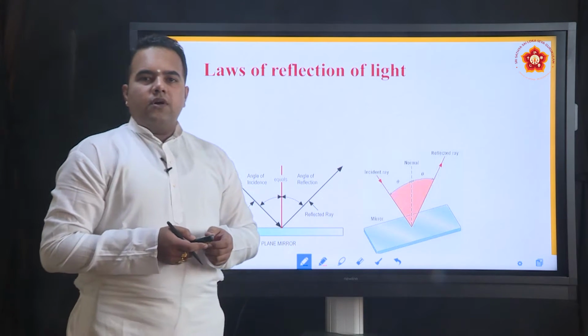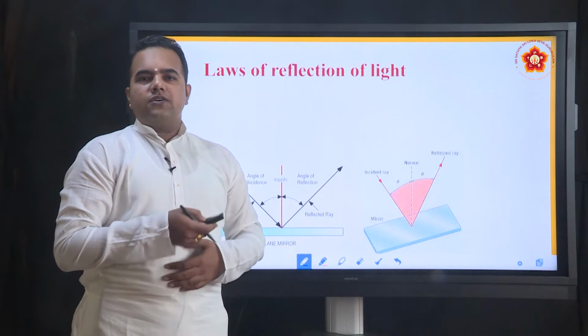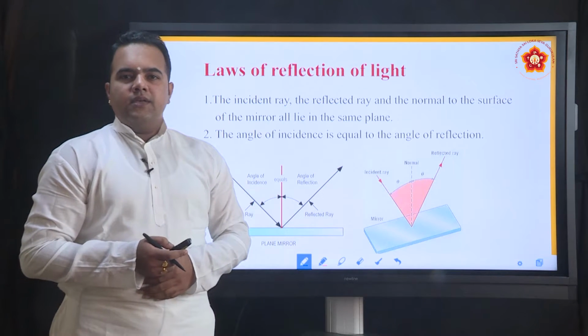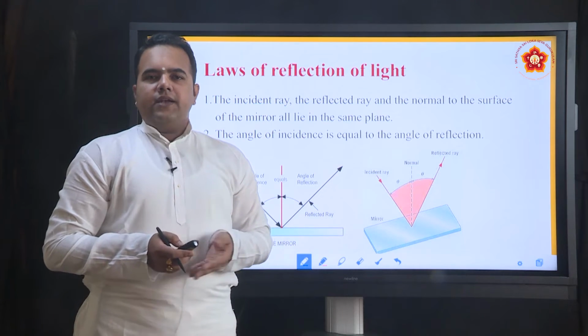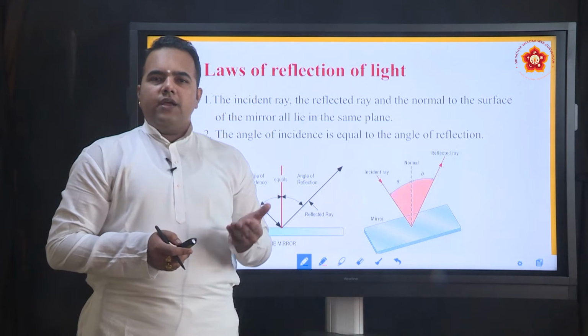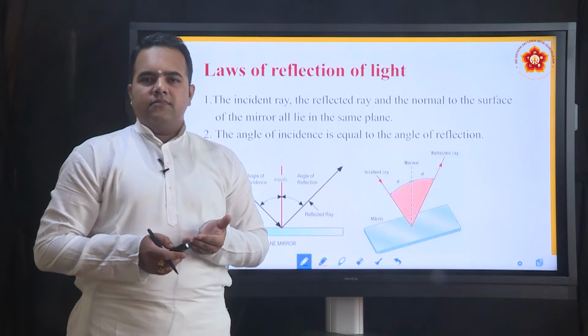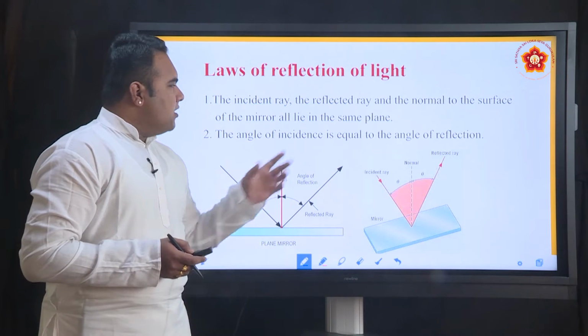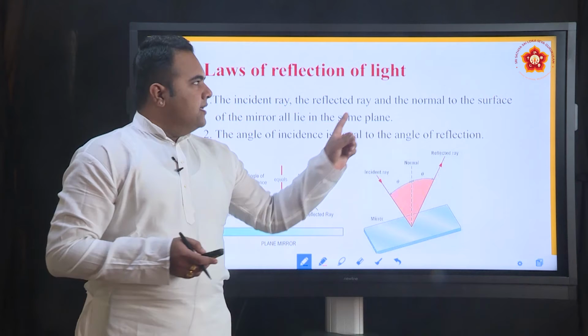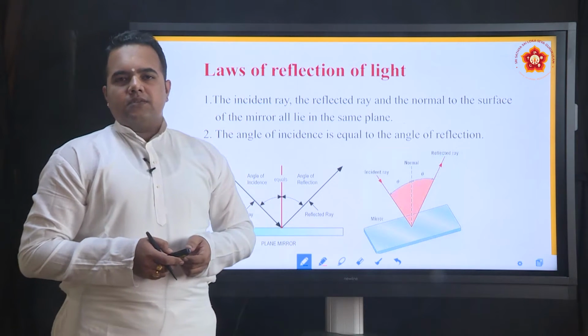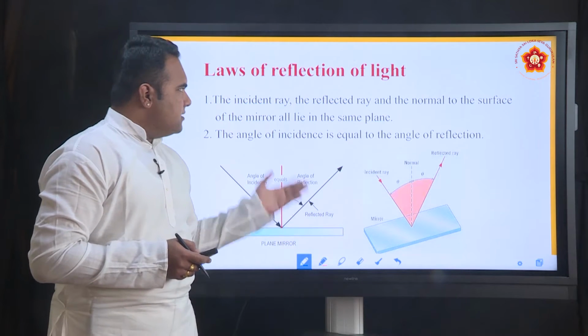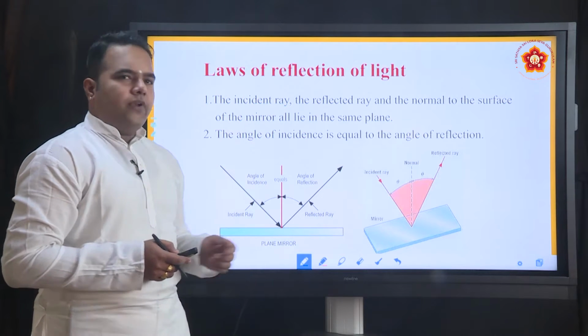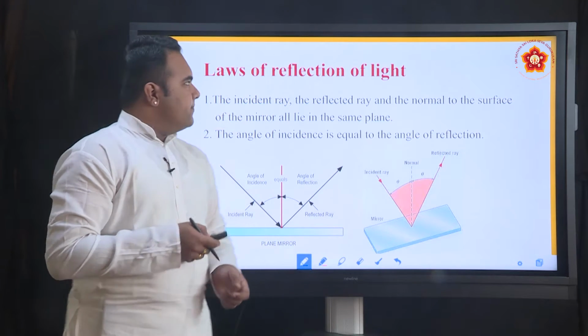Now, all of you are aware of the two main laws of reflection of light. The incident ray, the reflected ray and the normal, all three lie on the same plane. And the second law of reflection, the angle of incidence is always equal to the angle of reflection. This is for plane mirrors. So whenever you are having plane mirrors, these are the two laws of reflection that we talk about.